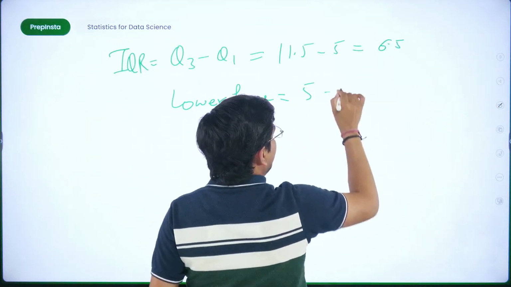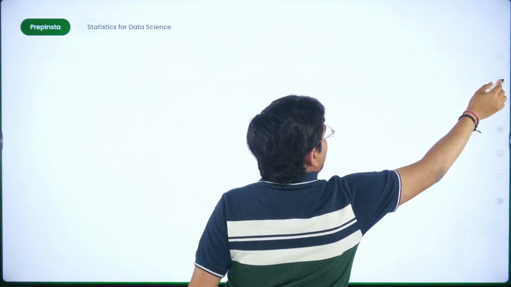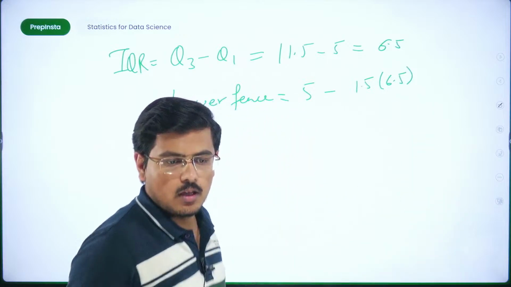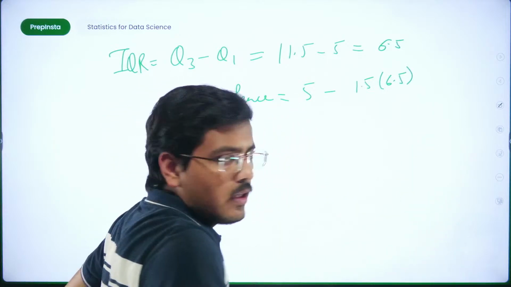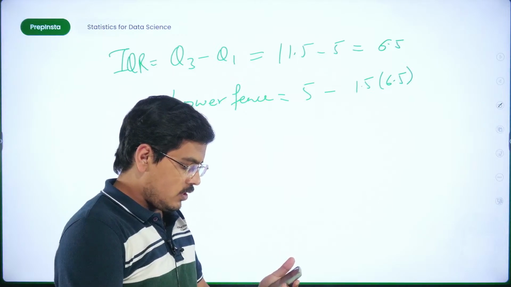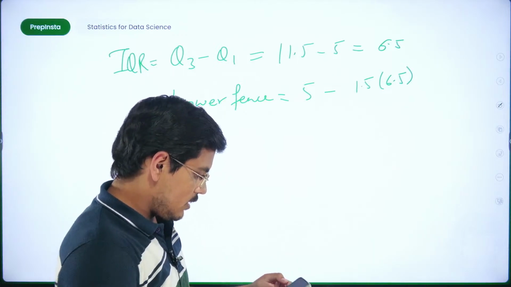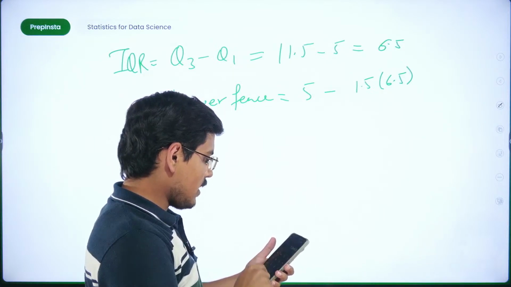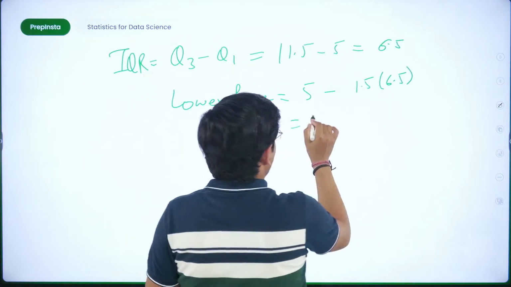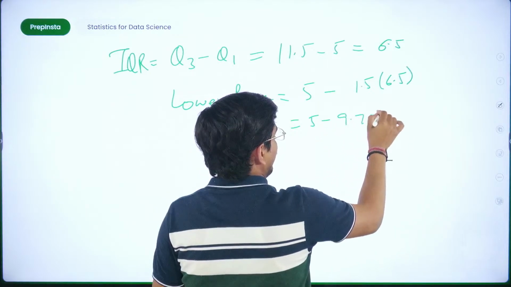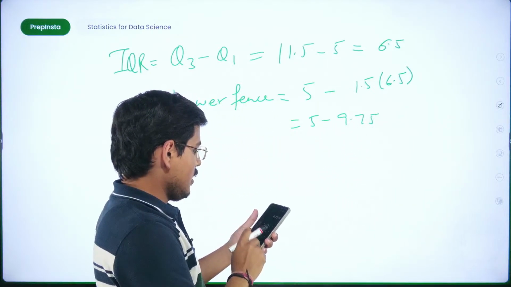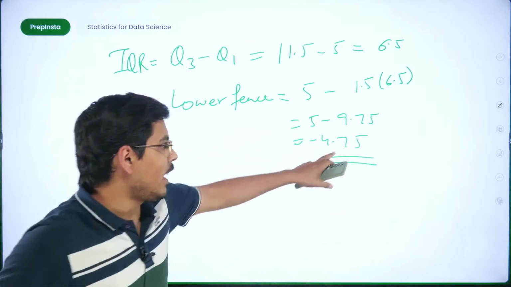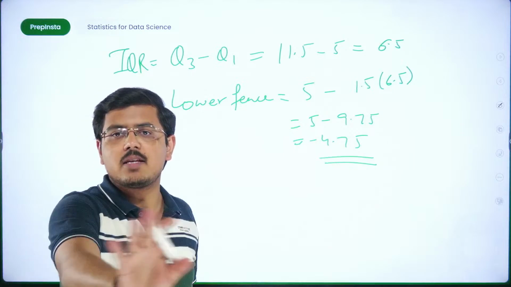Fine. 5 minus 1.5 into the interquartile range. I'll calculate this with the most powerful tool for an engineer, that is the calculator, isn't it? So 1.5 into 6.5 becomes 9.75. So 5 minus 9.75 is nothing but minus 4.75. So this is your lower fence. Any value below minus 4.75 is an outlier.